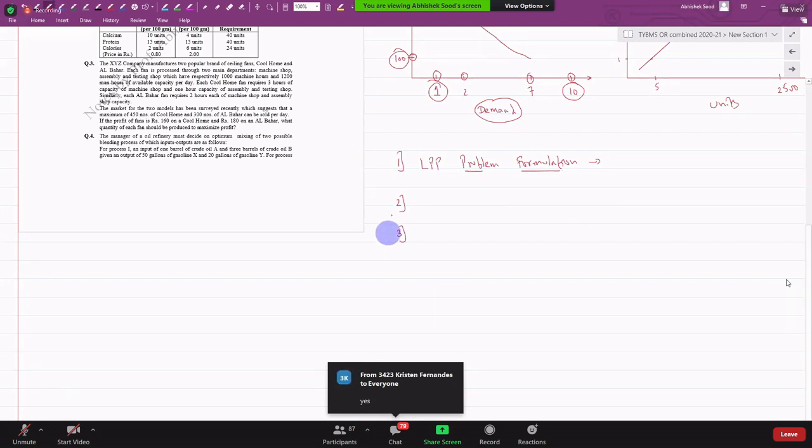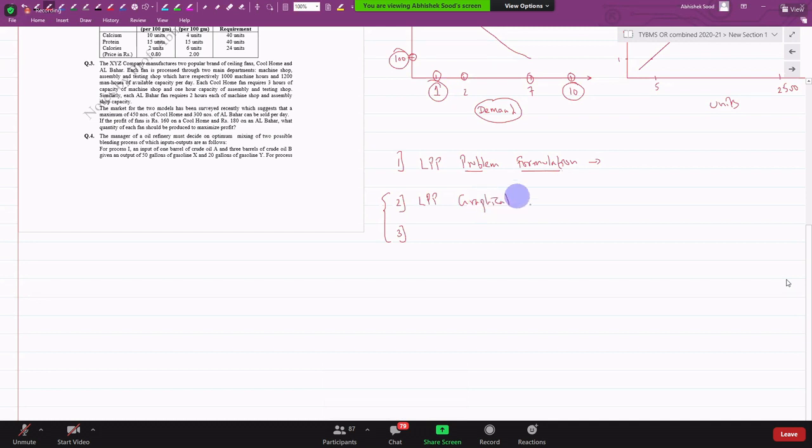So why don't you solve it? For that we have these two chapters. Here we solve it like this: LPP, graphical model. The problem that we have learned to formulate in this chapter, we solve using the graphical model, using graph paper.